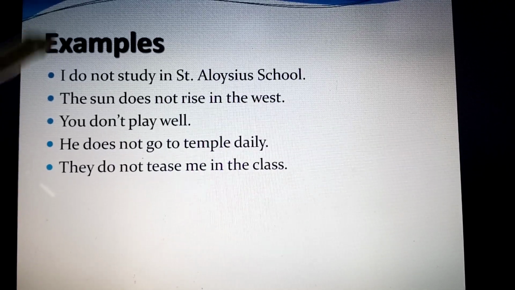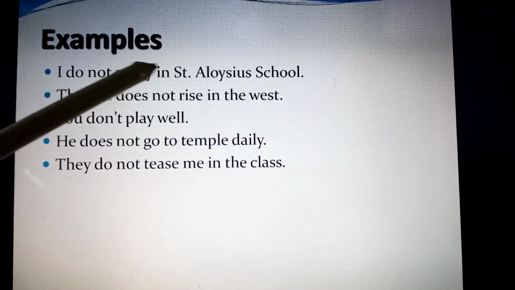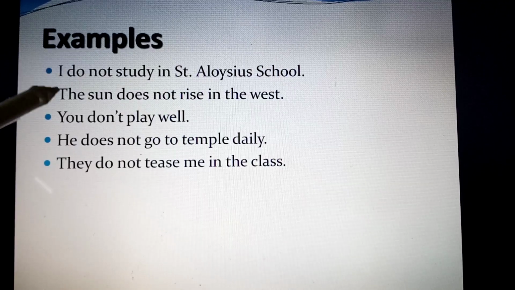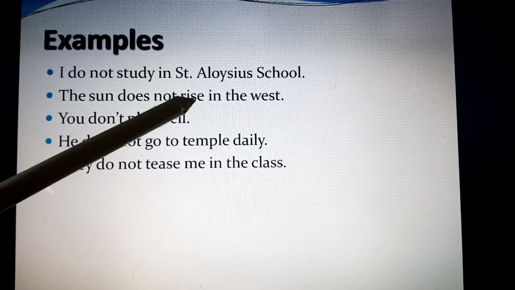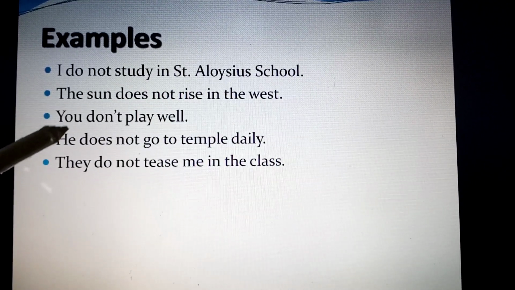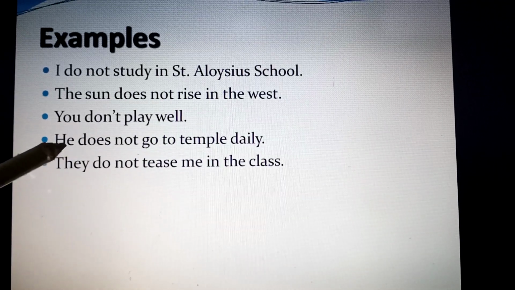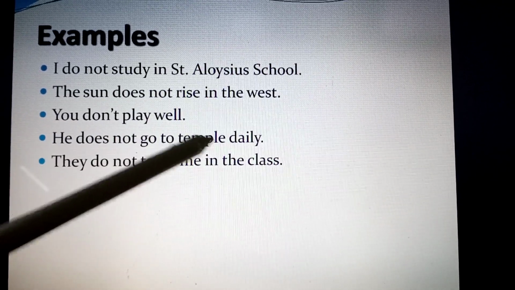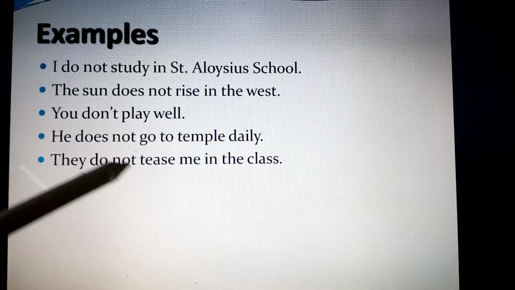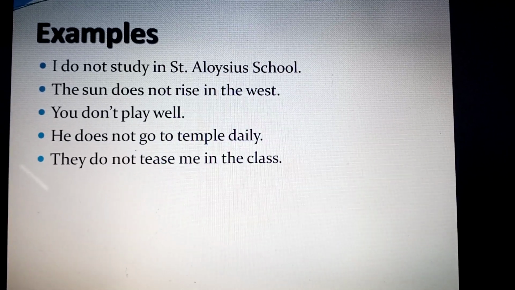For example, I do not study in St. Aloysius School. The sun does not rise in the west. You don't play well. He does not go to temple daily. They do not tease me in the class.